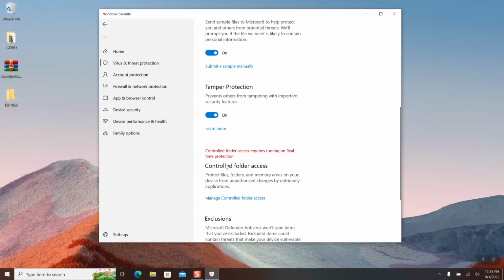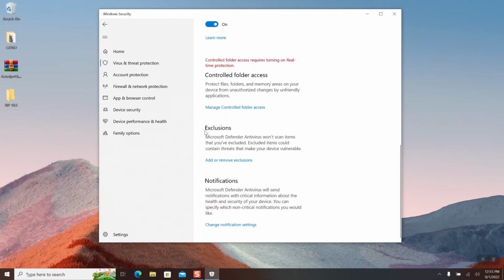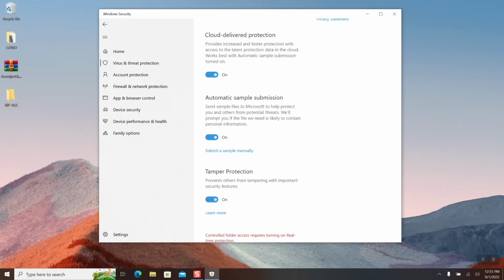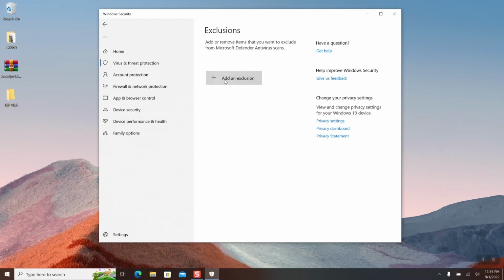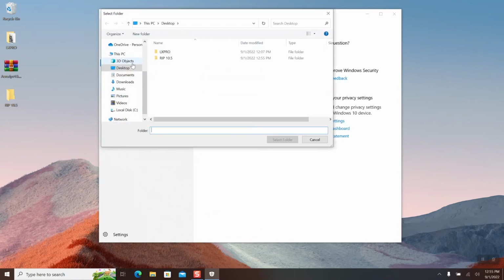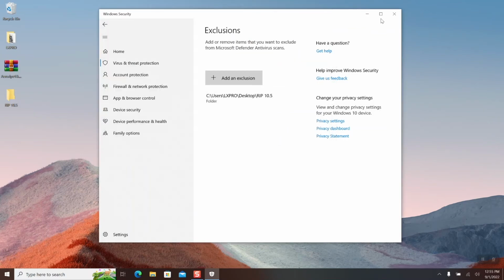In the bottom section, you'll see the word Exclusions. When asked to make adjustments, select the Yes button again. Add an exclusion option folder. Choose the folder created at the beginning of the video. Minimize or close the security window.